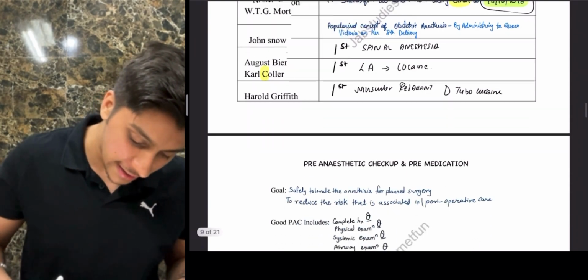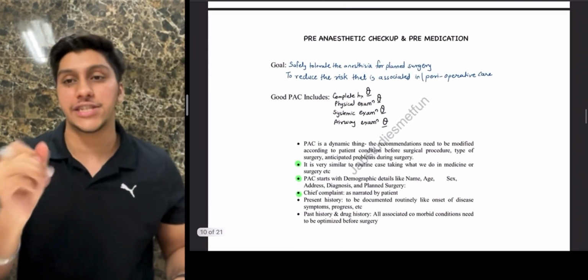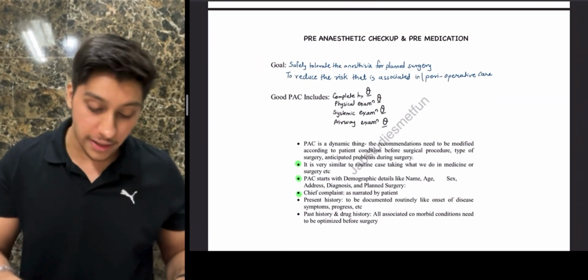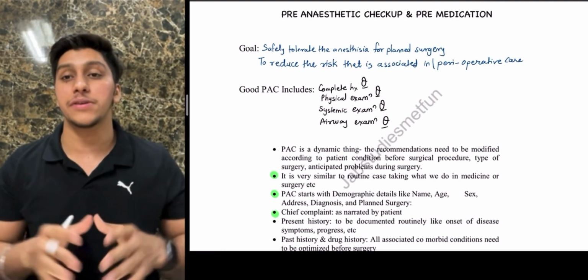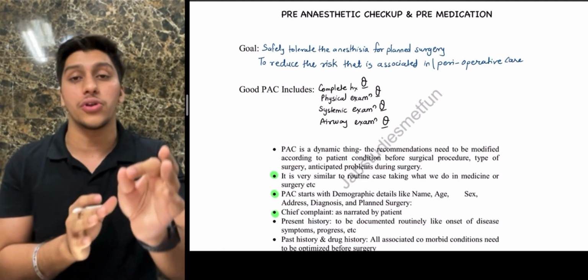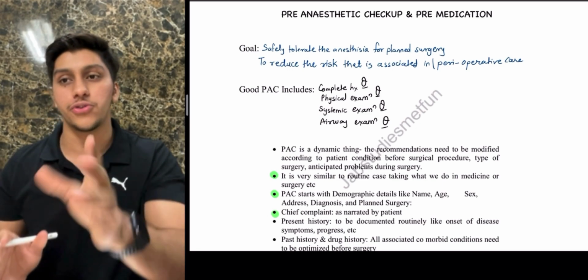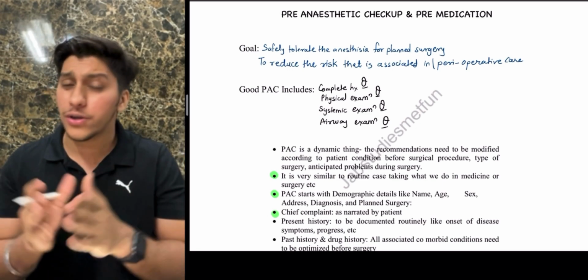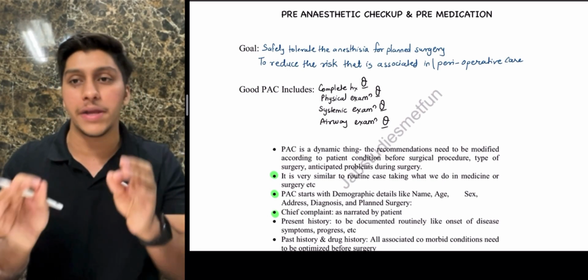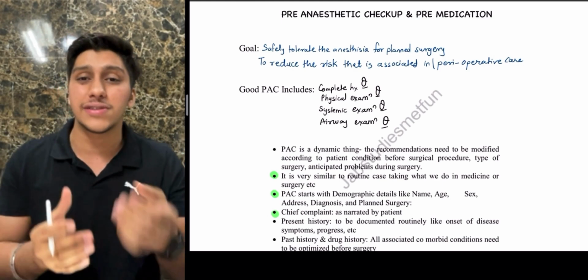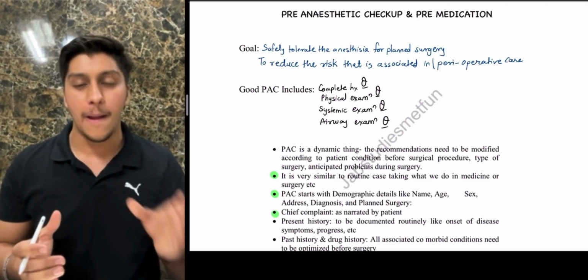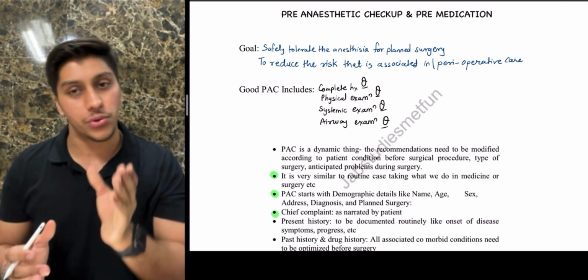Next guys, let us talk about the pre-anesthetic checkup. What is the goal, they might ask, in the art and science of medicine. The goal of a pre-anesthetic checkup is so that the patient can safely tolerate the load of anesthesia during the planned surgery. Thereby it reduces the risk during perioperative care. Perioperative care means before, during and after.